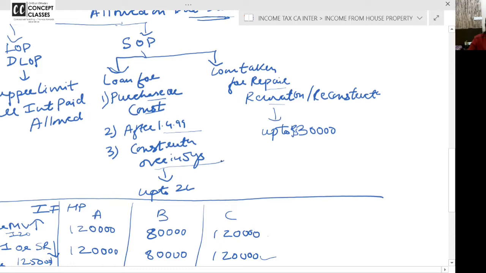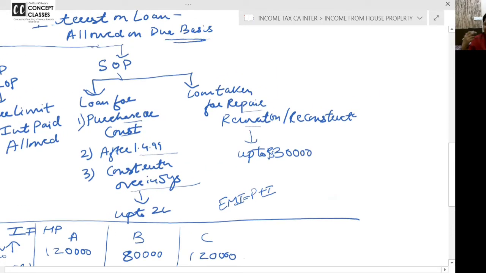Okay? Then how much loan interest is allowed? See, when you pay EMI, it has principal plus interest. So how much interest is allowed? It is allowed up to 2 lakhs. For loan taken for repairs and renovation, interest allowed is 30,000. Today, if you take loan in 2020 for renovation, repairs, reconstruction, how much maximum interest is allowed? 30,000. And when around 8 to 10 problems are over, I'll give you some 5, 6 nice booster notes for interest on loan. That will make it more clear.